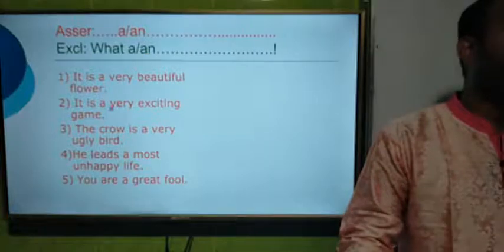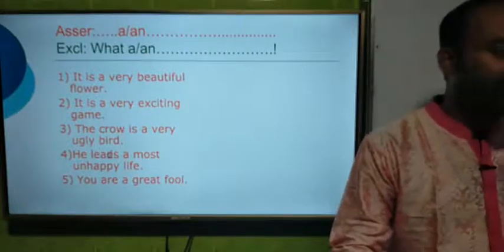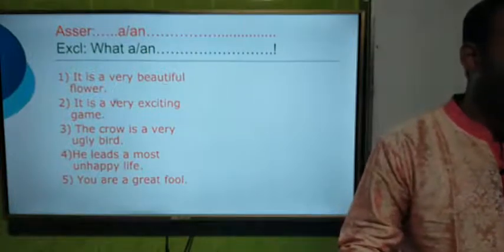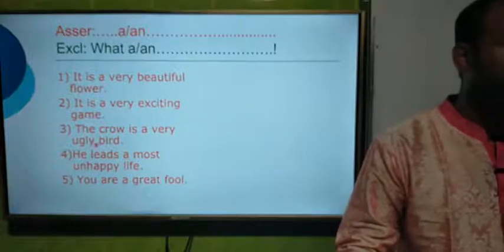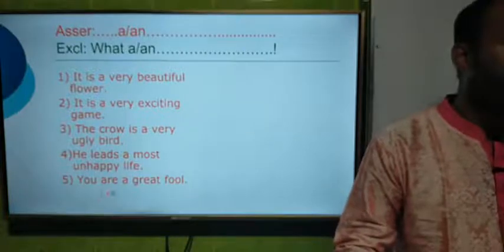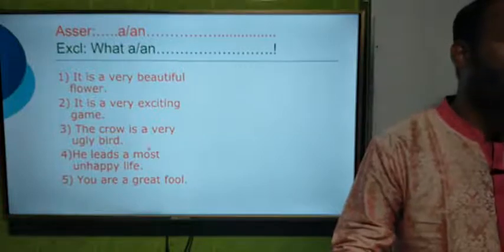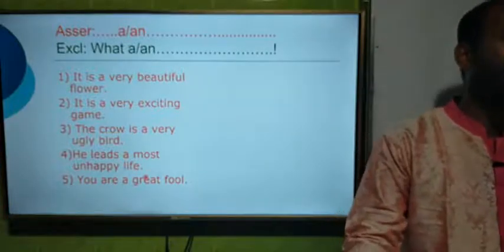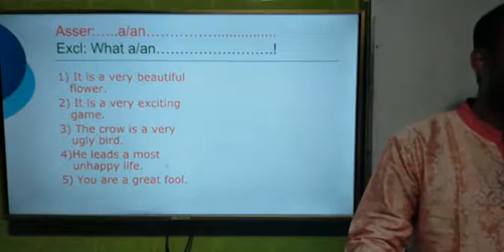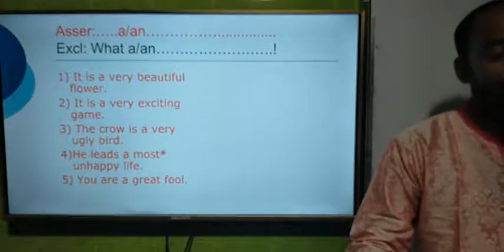So I have given here 5 assertive sentences. It is a very beautiful flower. It is a very exciting game. The crow is a very ugly bird. He leads a most unhappy life. And the last one, you are a great fool. Dear students, these are the questions, and we shall discuss the rule of how to make these sentences into exclamatory.